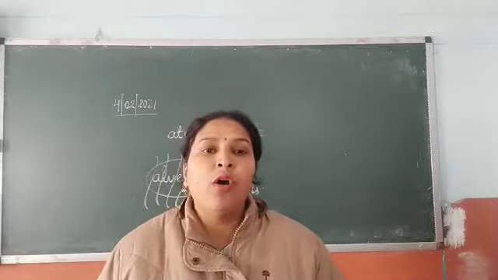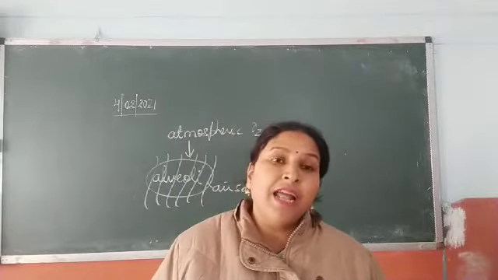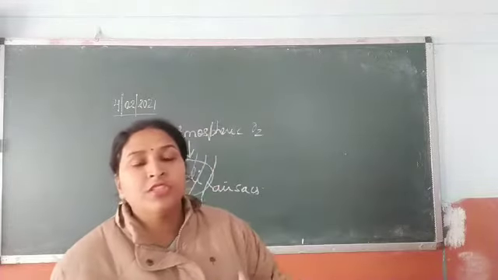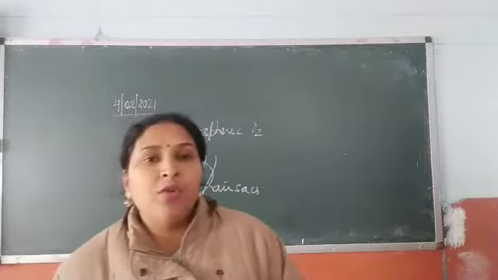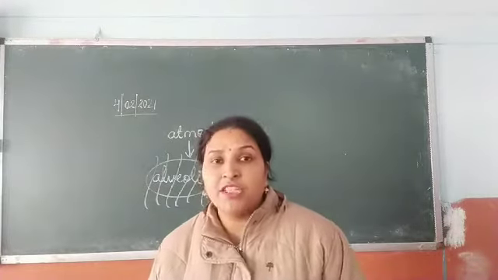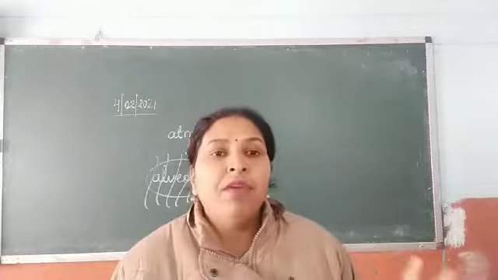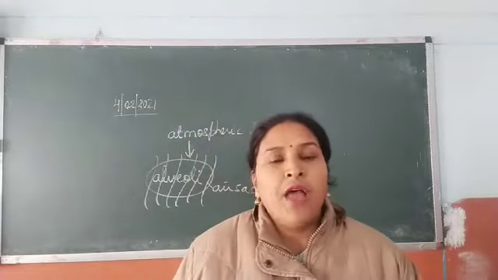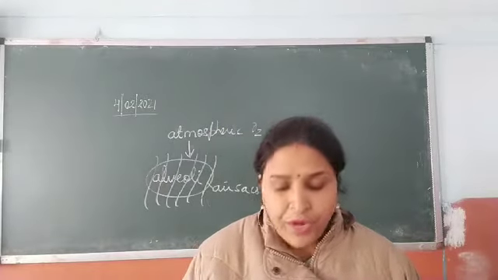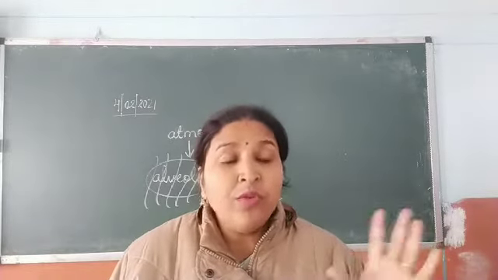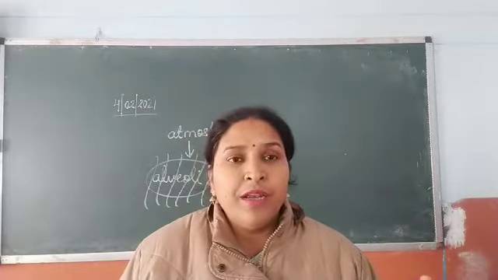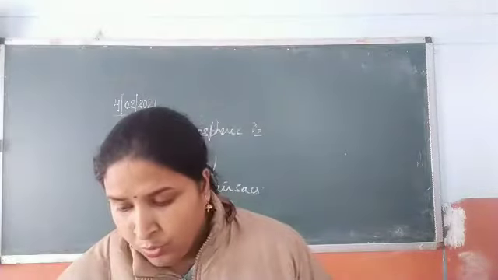Now, lungs, which is the main organ? Till now, whichever organs we have discussed are known as conducting organs. They are the organs which help in transferring atmospheric oxygen to the lungs. Lung is the main organ because alveoli are present in the lungs, and that is the place where exchange of gas is taking place. When we talk about the structure of the lung, it has two membranes, outer pleura and inner pleura, between which there is fluid filled in, and then there is a right lobe and a left lobe. The right lobe is a little bigger than the left lobe.